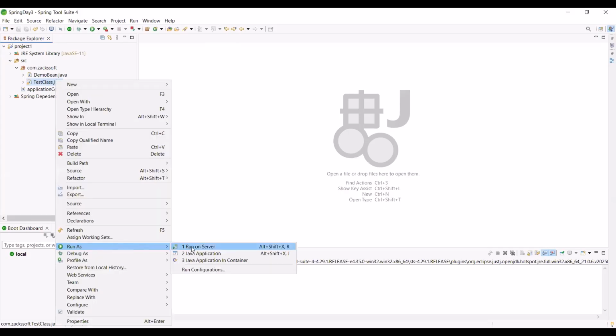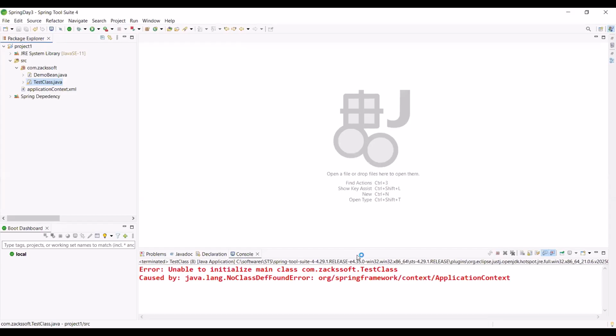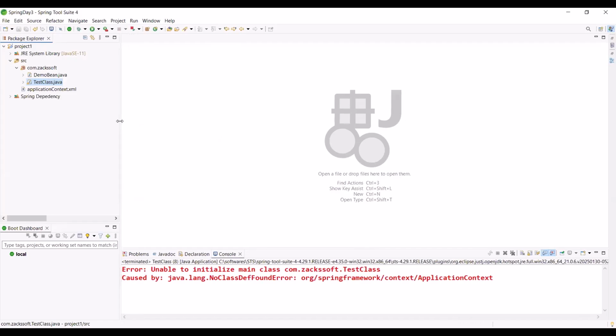So have you completed this task? Have you typed the program by yourself? Okay, so this is the error we are getting. No issue. No problem. Let me create the project one more time. But have you created this project?